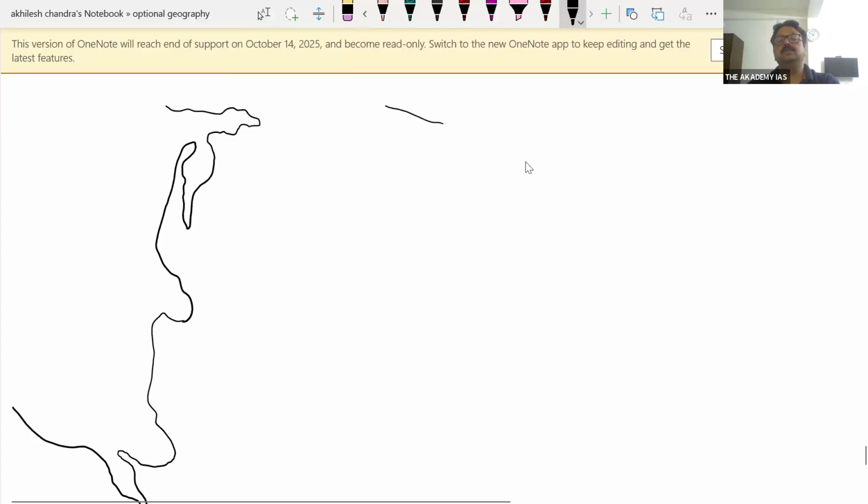Here we have Alaska. There is Aleutian Island.